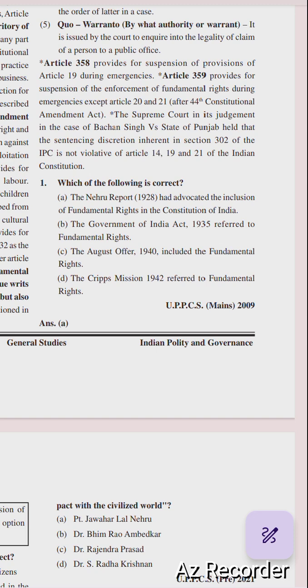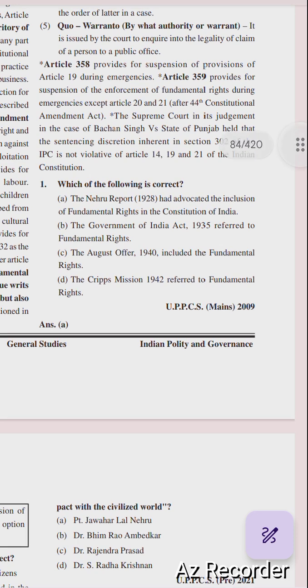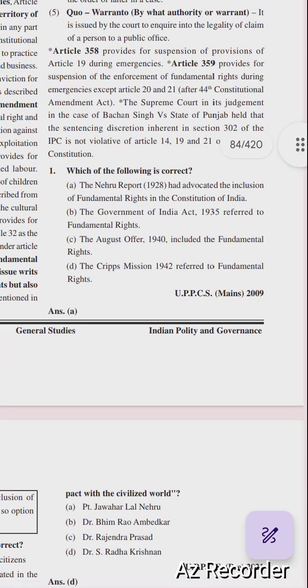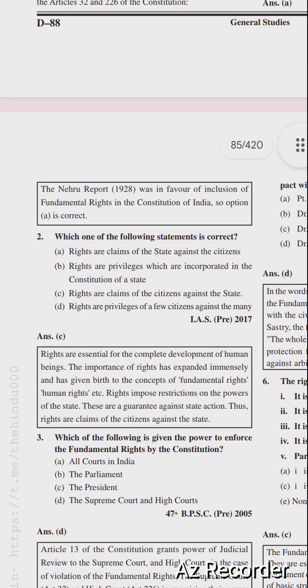The Nehru Report 1928 had advocated the inclusion of fundamental rights in the Constitution of India. So, the Nehru Report 1928 was in favor of inclusion of fundamental rights in the Constitution of India. So, option A is correct.